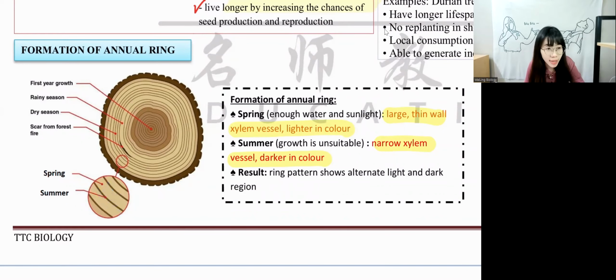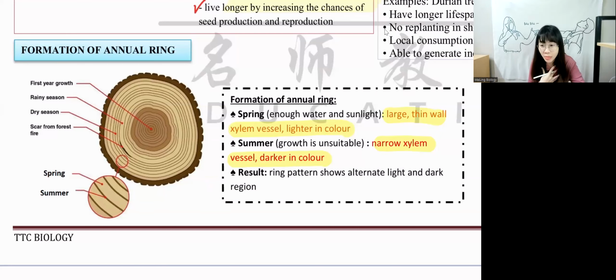In Malaysia, we don't have 4 seasons, but we also have annual rings because, as I mentioned, Malaysia is one of the countries that exports a lot of wood. Sabah and Sarawak are among the states that have a lot of wood, and it's very expensive, guys. So Malaysia is based on raining season and dry season. We will have annual rings. Every year, we have 1 ring formation. This is how annual rings are formed.